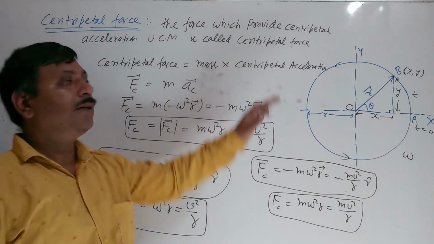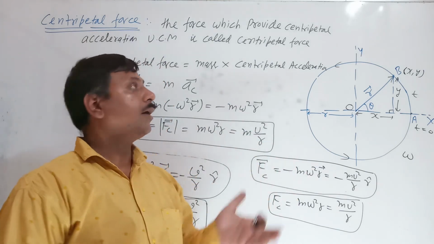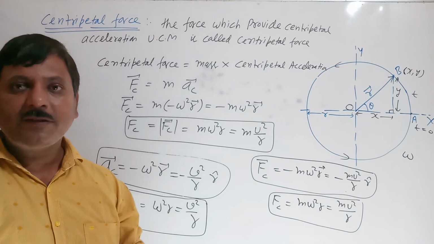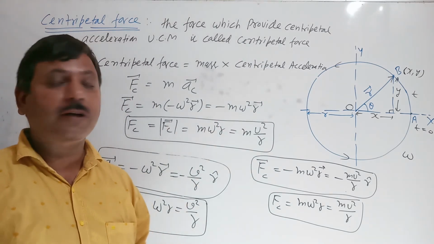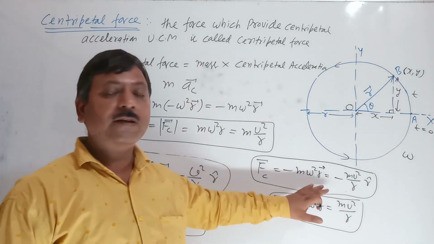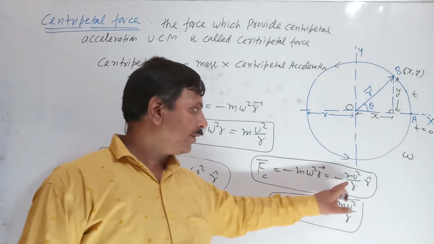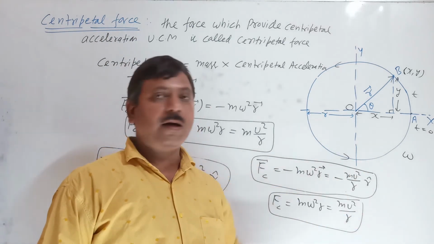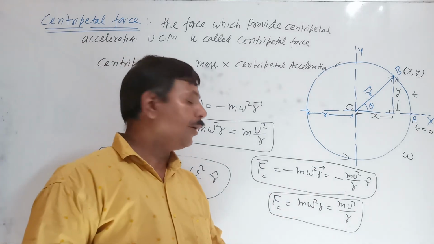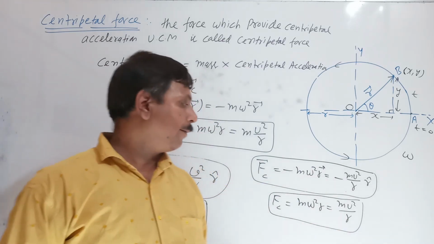So the real force which is required for uniform circular motion, for this centripetal acceleration, is named centripetal force. The value of centripetal force in vector form is minus m omega square r vector, or minus mv square upon r times r cap, and by magnitude Fc is equal to m omega square r, which equals mv square upon r.